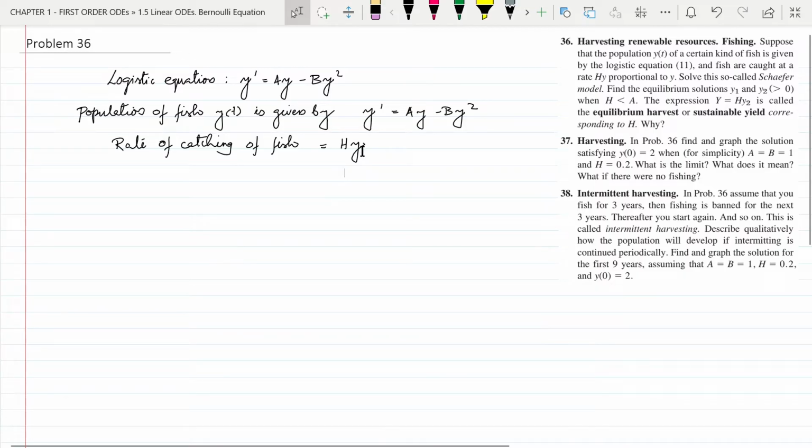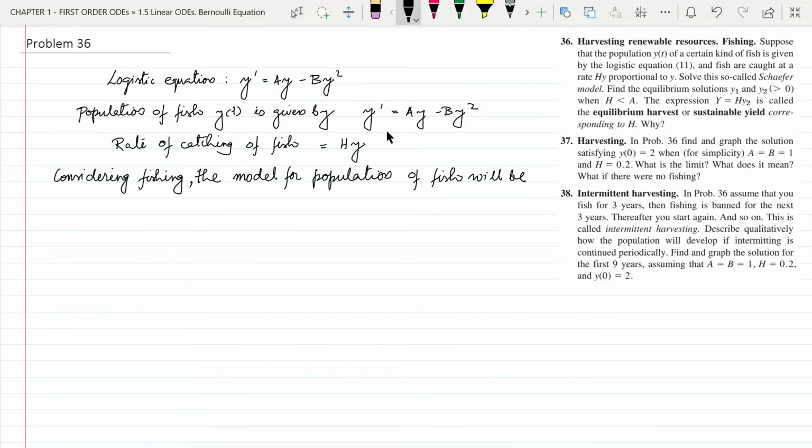So at any time the population of fish is given by y of t and the rate of catching is given by hy. And this logistic equation gives the rate of change of population if there was no fishing. So if there is fishing, then another equation will guide the rate of change of population of the fish. So let us write that. Now, considering fishing, the model for population of fish will be this right hand side minus this one.